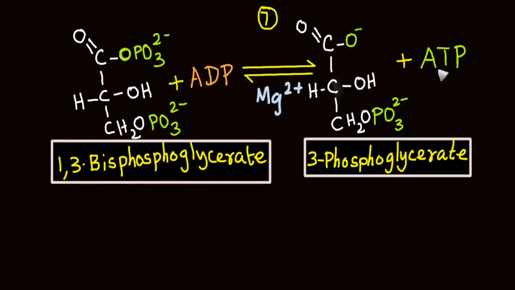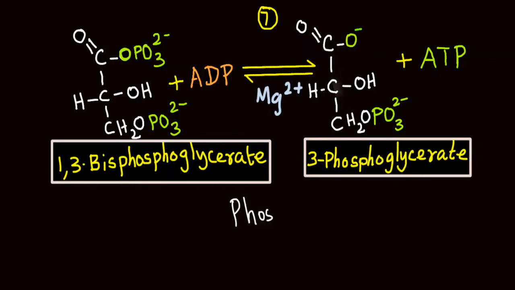This is the first ATP generating reaction in glycolysis. After giving away phosphate to ADP, 1,3-bisphosphoglycerate gets converted into 3-phosphoglycerate. If you look at the product, you will know phosphate is found only with the 3rd carbon. But here, the oxygen that was obtained from inorganic phosphate forms a component of the carboxylate group and is retained by 3-phosphoglycerate.